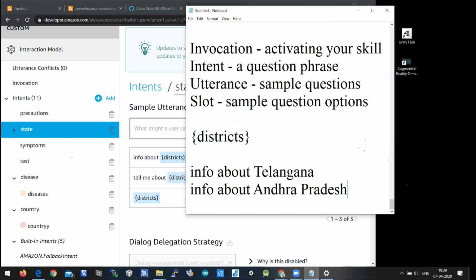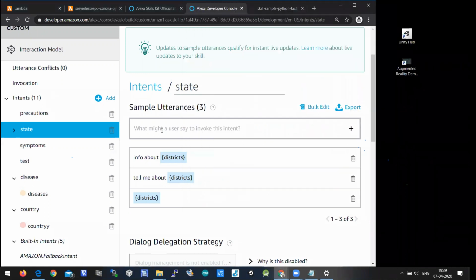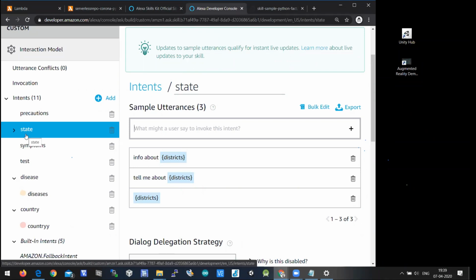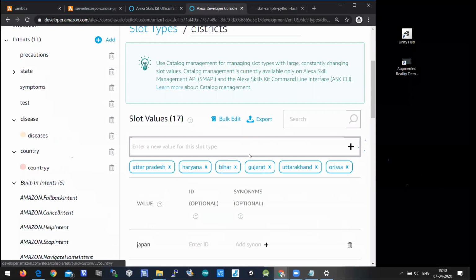So Telangana and Andhra Pradesh are nothing but options given to a slot. A slot is nothing but a variable which has different options with the same content. For example, we cannot create an intent for Andhra Pradesh again. There is no intent for Andhra Pradesh, there is no intent for Telangana, there is an intent for state. So when two different questions like info about Andhra Pradesh and info about Telangana share the same form, we use info about districts, and we took a slot called districts.